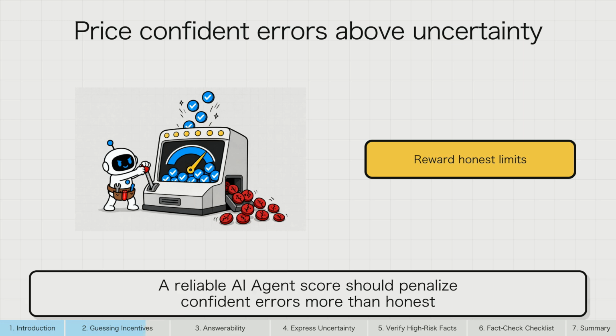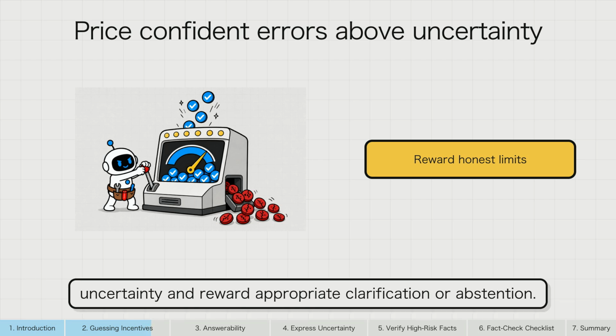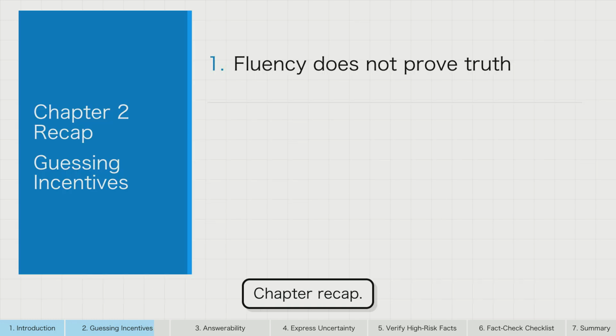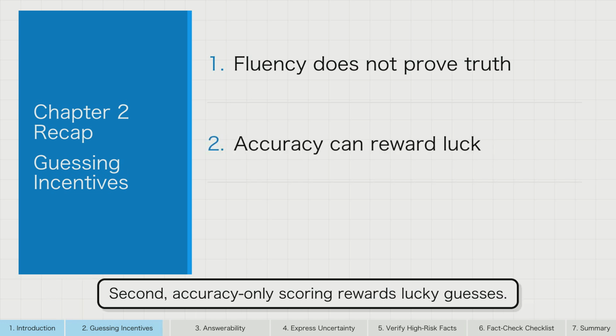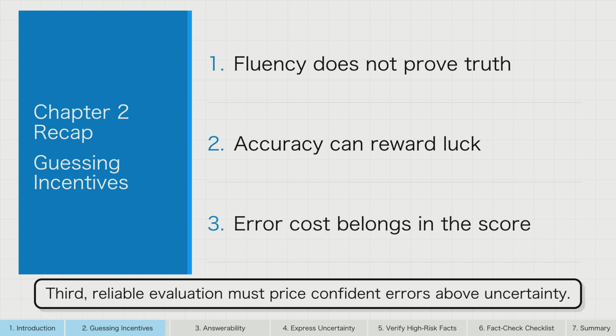A reliable AI agent score should penalize confident errors more than honest uncertainty and reward appropriate clarification or abstention. Chapter recap. First, fluent generation does not attach a truth label to every claim. Second, accuracy-only scoring rewards lucky guesses. Third, reliable evaluation must price confident errors above uncertainty.